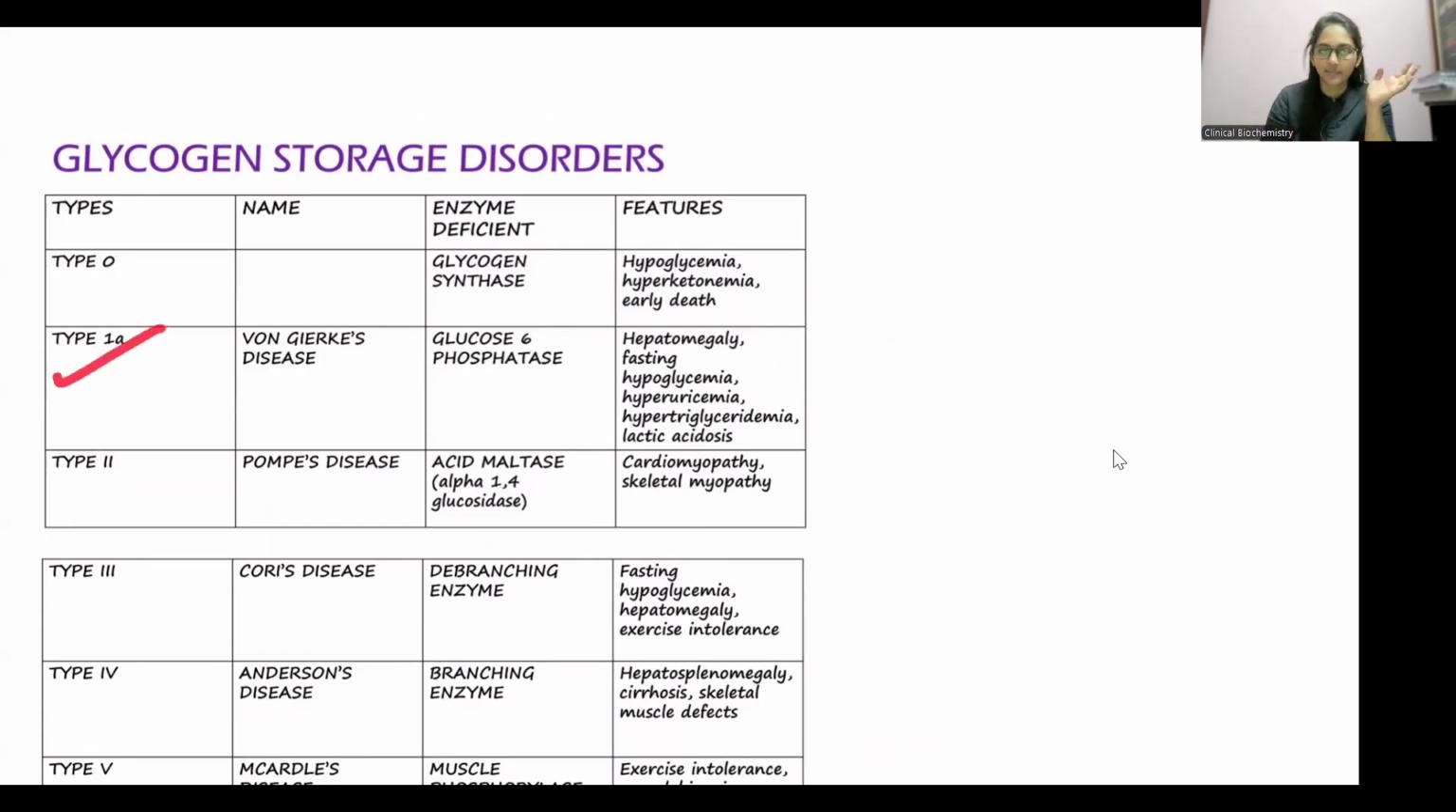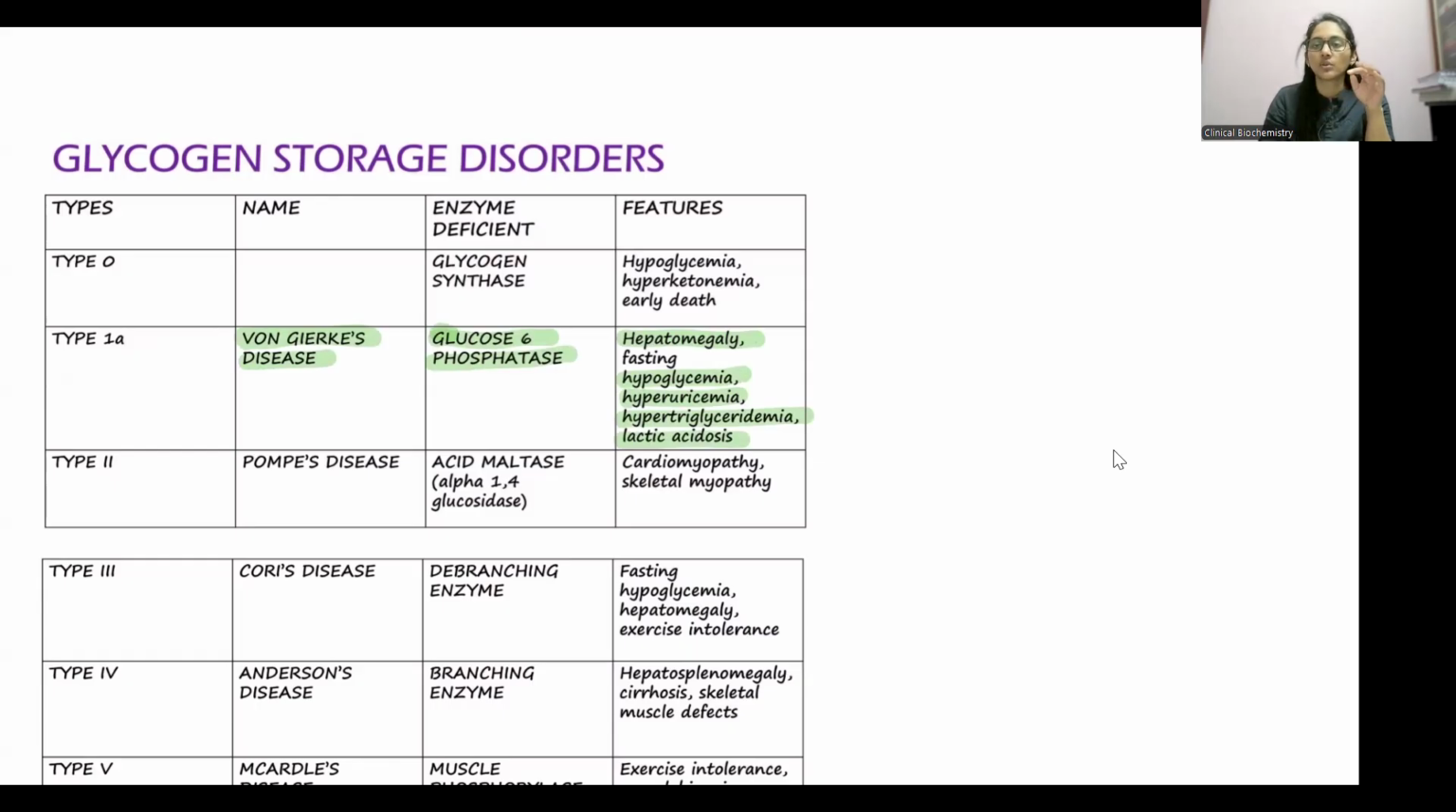Next is type 1A. Type 1 is a very important type, which is von Gierke's disease. What is it due to? It's due to deficiency of glucose 6 phosphatase. This is very, very important. When the glucose 6 phosphatase enzyme is deficient, what happens? It leads to hepatomegaly, fasting hypoglycemia, hyperuricemia, hypertriglyceridemia, and lactic acidosis.